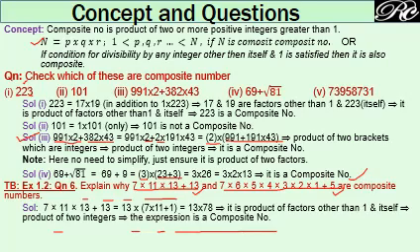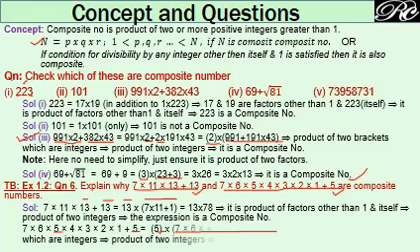See, 7 into 11 into 13 plus 13. Take the 13 outside from the first term and the second term. You will get 13 into (7 into 11 plus 1). It is 11 into 1, same as 11. So here we are getting one integer, and here another integer. So it becomes 13 into 78. Hence it is a product of two numbers or two factors other than one and itself. So it is a composite number.